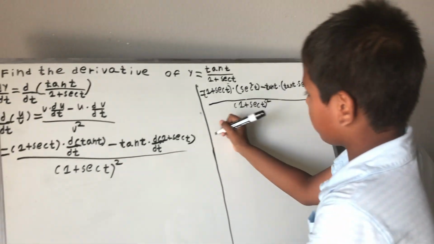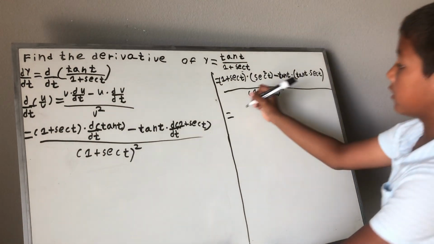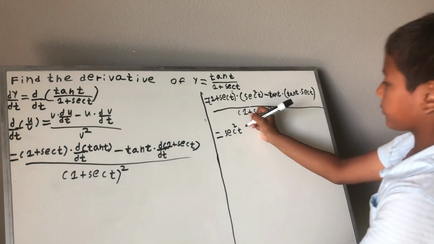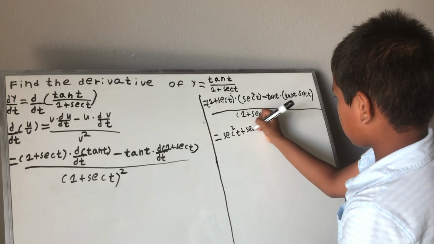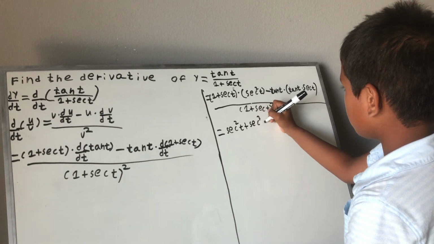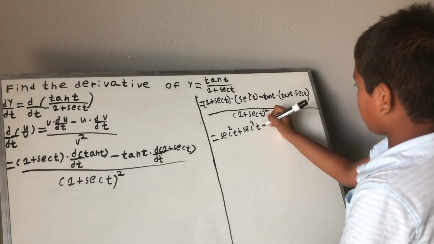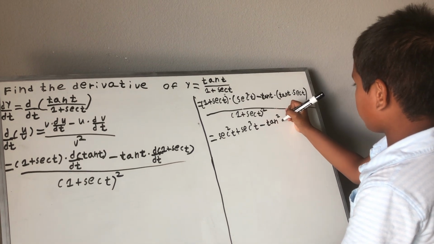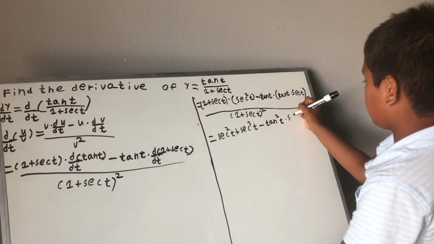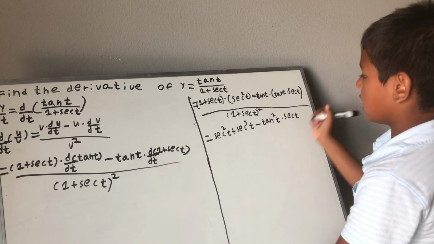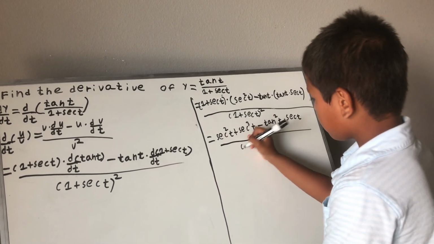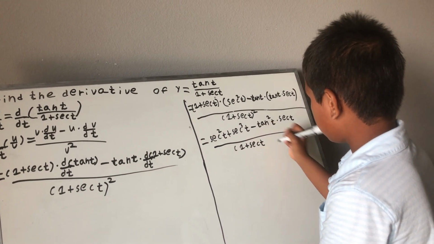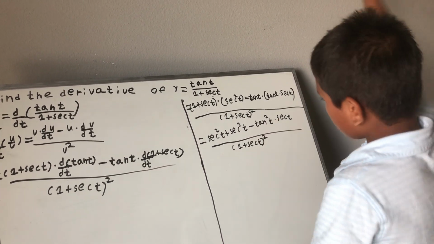So now this would be equal to, now we distribute this, so we have secant squared t plus secant cubed t, and then we have minus tan squared t times secant t, and this whole over 1 plus secant t, parentheses closed, squared.